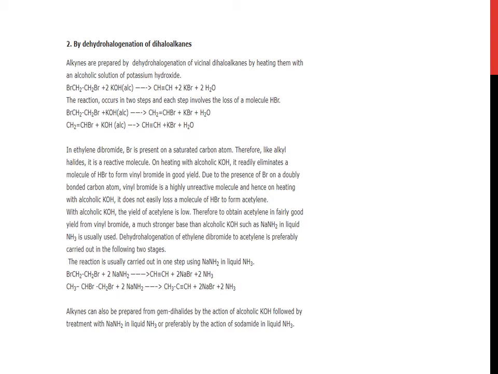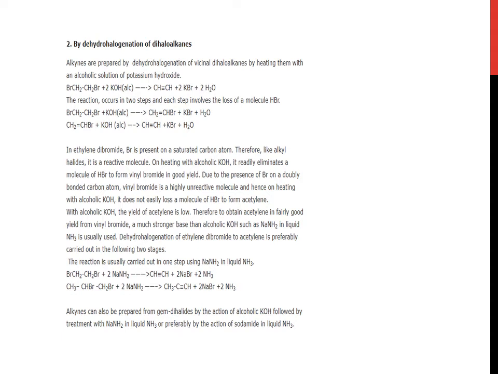The reaction is usually carried out in one step using NaNH2 in liquid ammonia. BrCH2, CH2Br and NaNH2 give CH triple bond CH, NaBr and ammonia. CH3, CHBr, CH2Br plus 2NaNH2 then gives CH3, C triple bond CH and NaBr and ammonia.